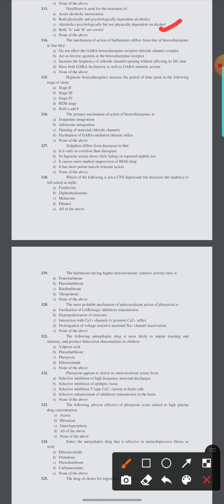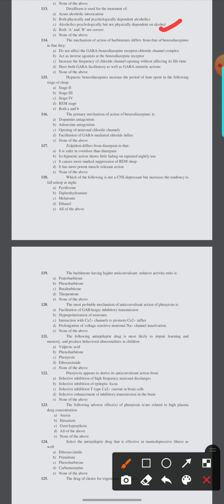114. The mechanism of action of barbiturates differs from the benzodiazepines in that they: do not affect the GABA-benzodiazepine receptor chloride channel complex, act as inverse agonists at the benzodiazepine receptor, increase the frequency of chloride channel opening without affecting its lifetime, have both GABA facilitatory as well as GABA mimetic action, and none of the above.